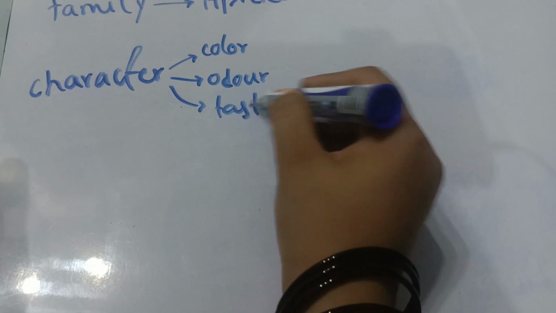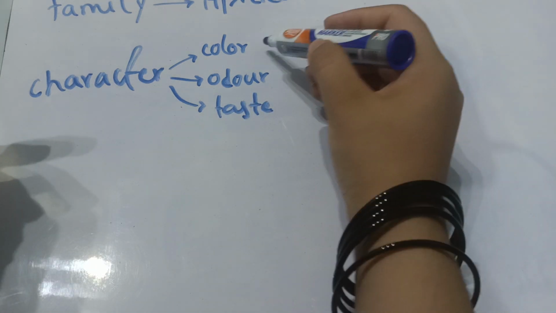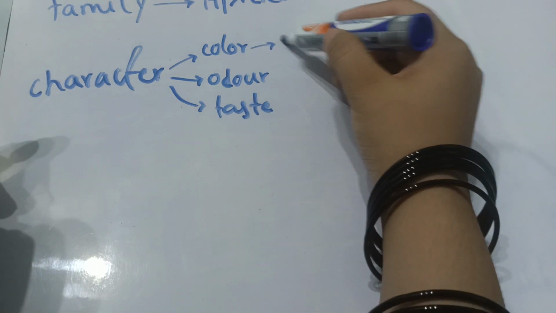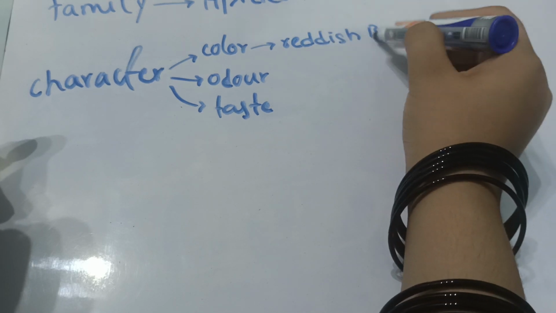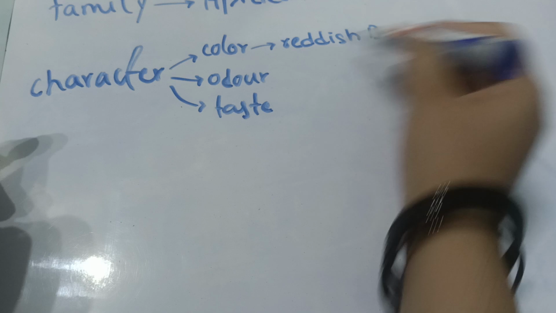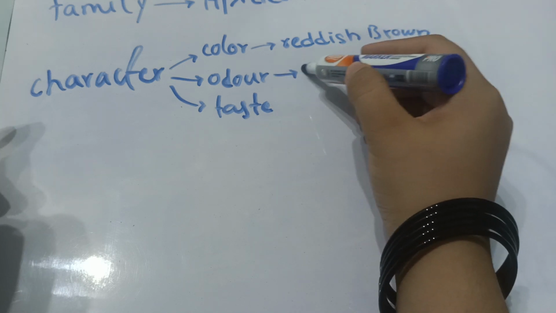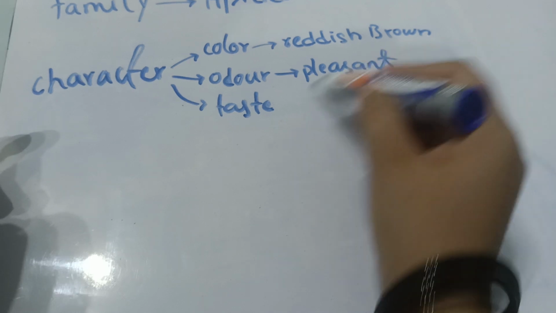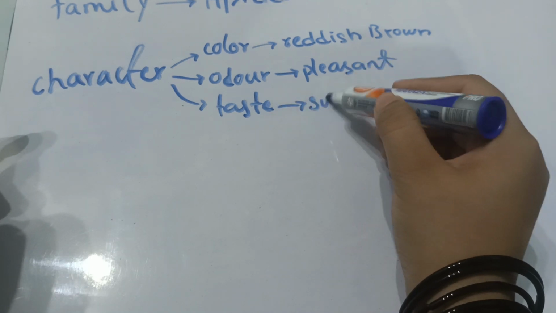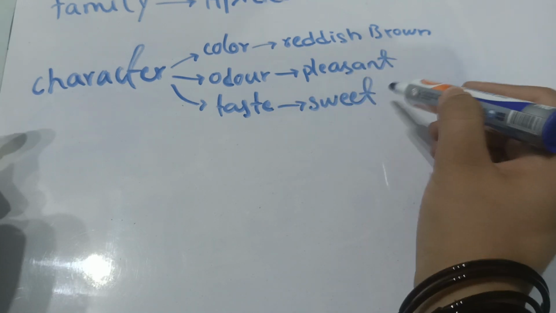This is very easy; I don't think you have to memorize it. You know very well that it is reddish brown in color. The odor is very pleasant and sweet. And the taste is very sweet and delicious.